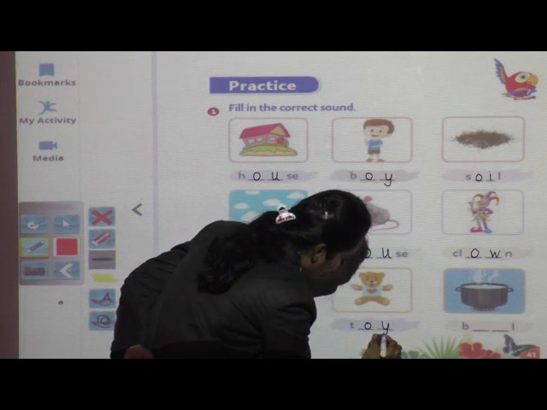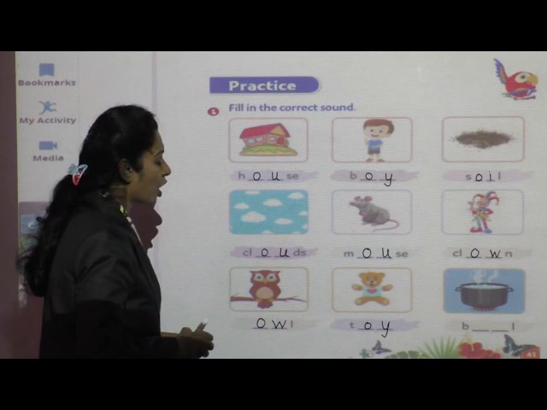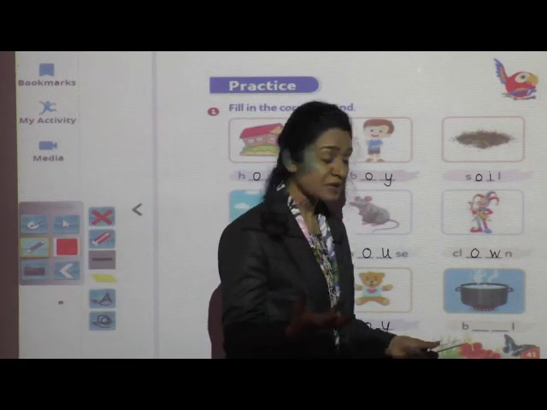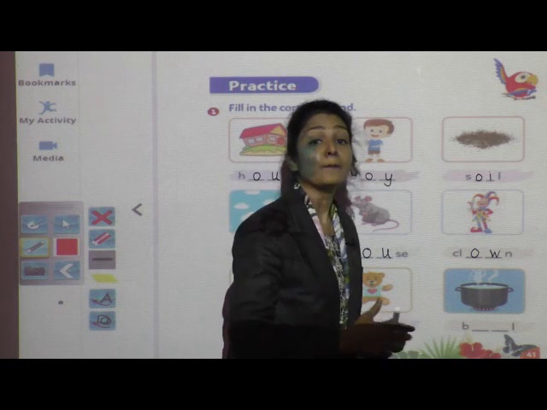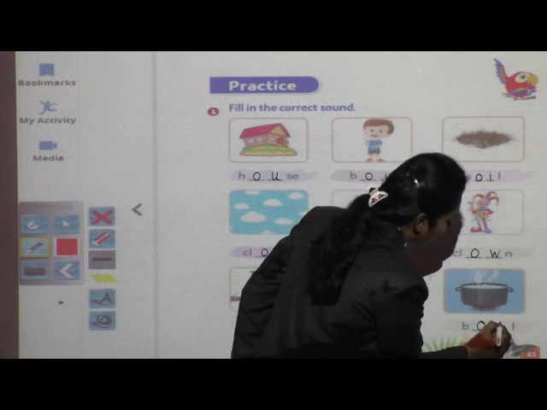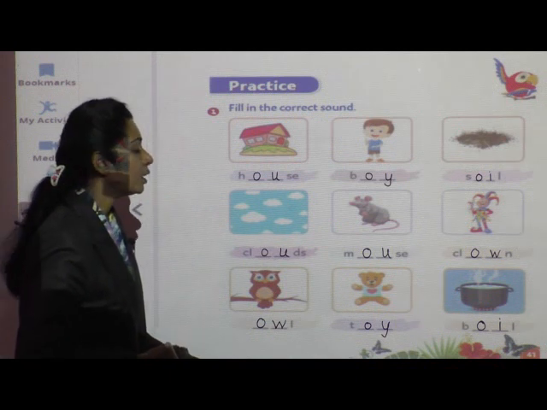T-O-Y, toy. And ये जो है कुछ उबल रहा है ना, so what we call in English? Boil. Very good. B-O-I-L, boil.